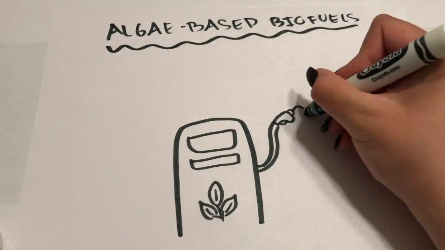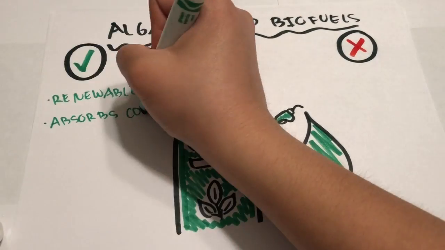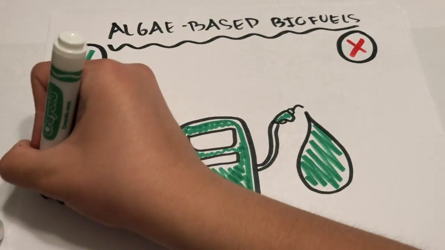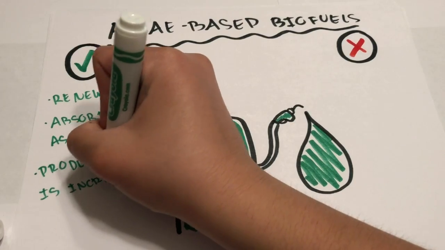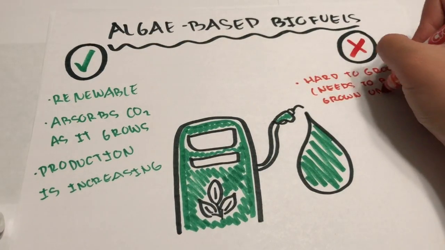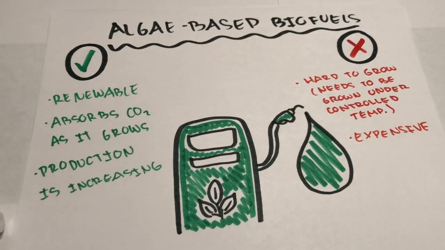Lastly, algae fuel is an alternative to liquid fossil fuels that uses algae as its source of energy-rich oils. Some pros include that it is renewable, it absorbs carbon dioxide as it grows, and production is increasing. The cons include that it is hard to grow because it needs to be grown under controlled temperature, and it is very expensive.